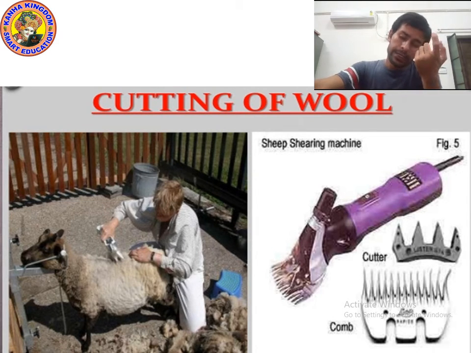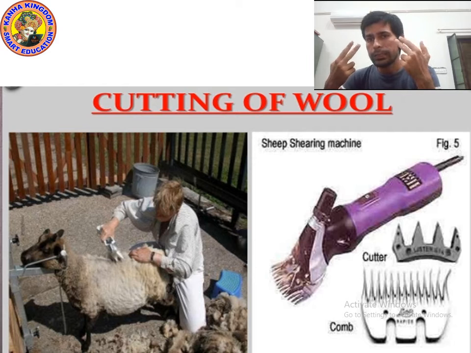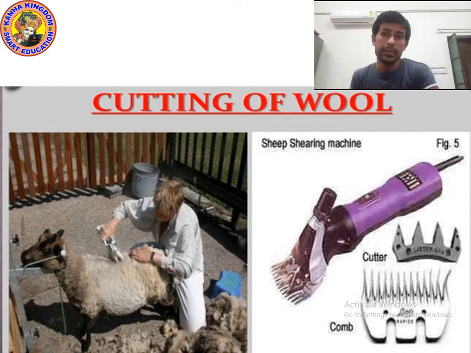Generally the rearers cut the wool using a scissor, and they also use a cutter. To cut the wool in different lengths they also use a comb. With the help of comb and cutter they cut.